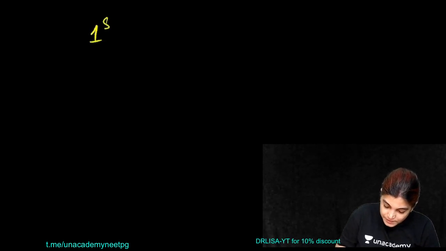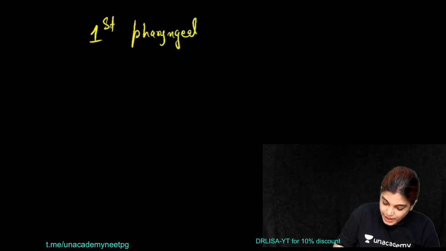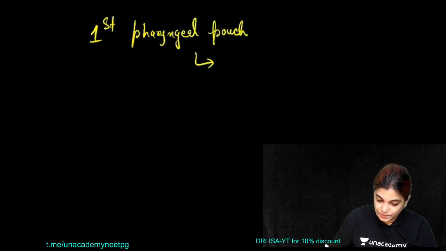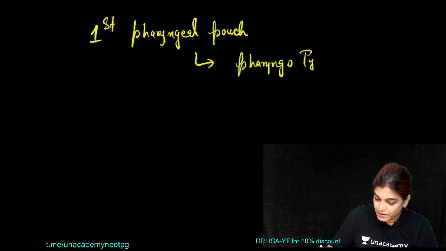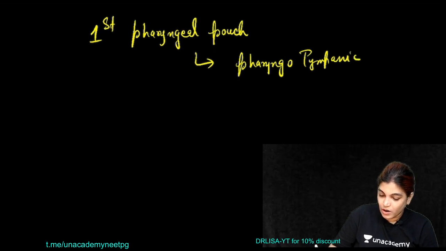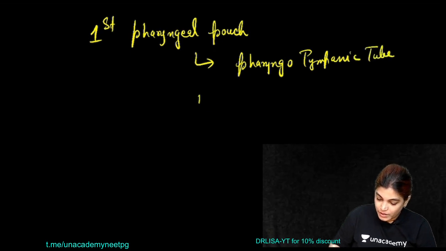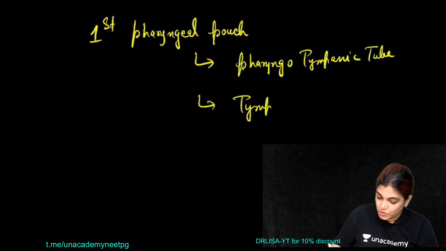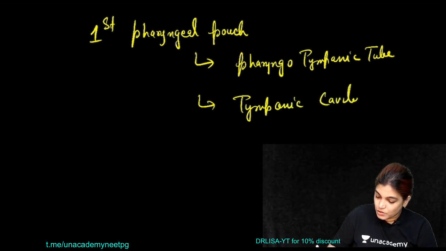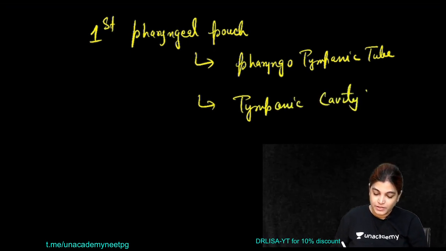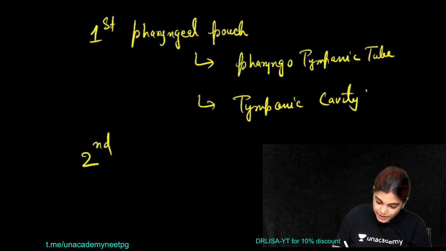The first pharyngeal pouch gives rise to the pharyngotympanic tube, that is the other name for the auditory tube, and also gives rise to the tympanic cavity. These two structures arise from the first pharyngeal pouch. Now moving to the second pharyngeal pouch.